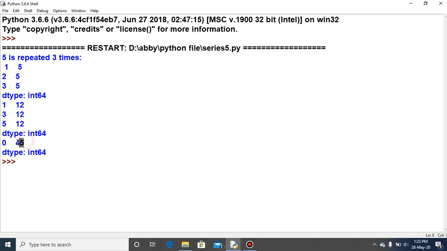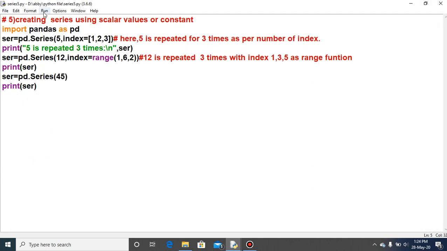So only 45 comes one time. Why? Because the index is explicitly not provided as a parameter, and the dtype is int64 because 45 is an integer value. So this is how we create the series.